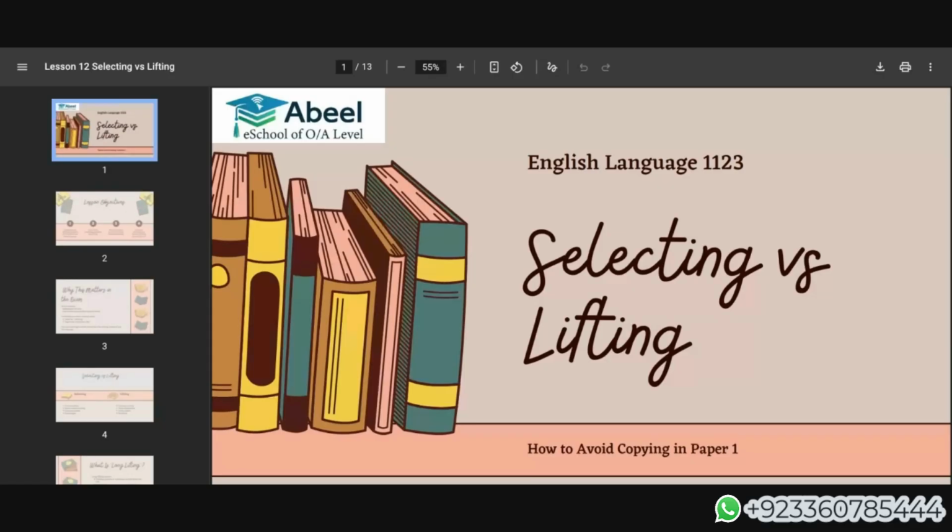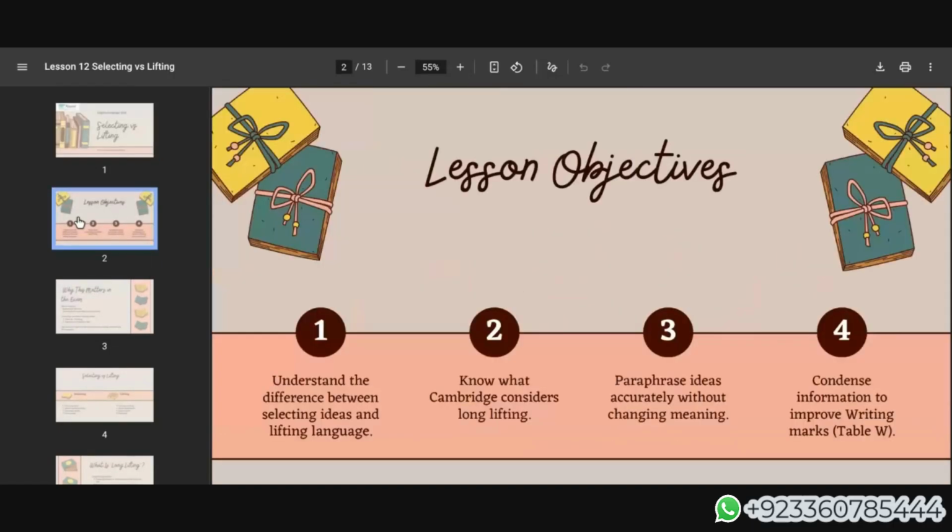So if we don't have to lift, then what do we have to do? We have to take the information from the text, so that is known as selecting the information. So what is the difference between selection and lifting? Selecting versus lifting, and this is specifically for paper 1 and how we have to avoid copying from this component. Now let's first of all see the lesson objectives.